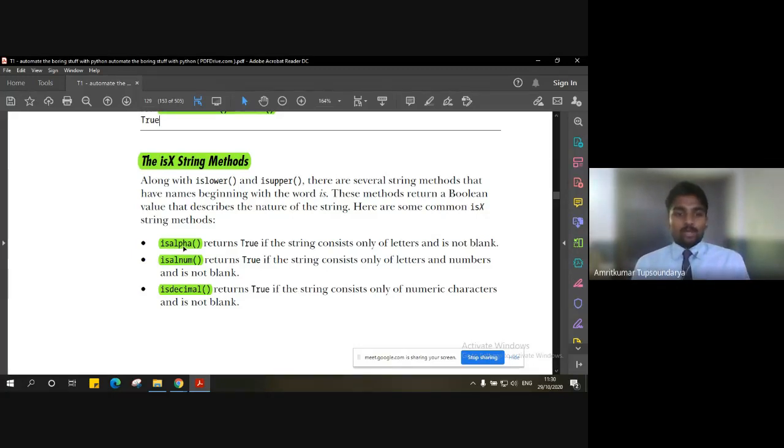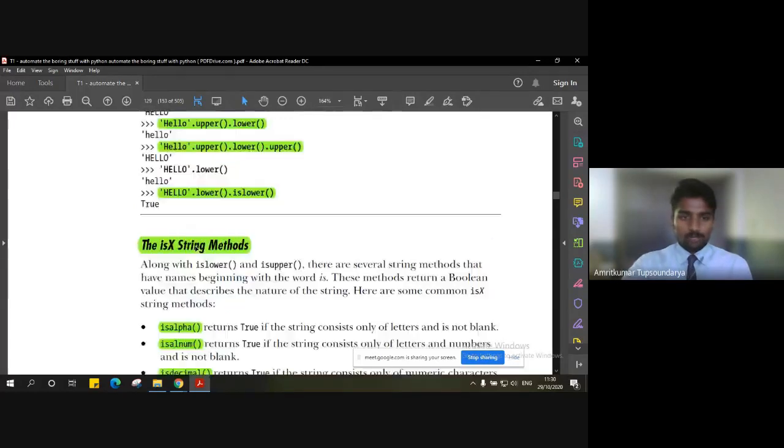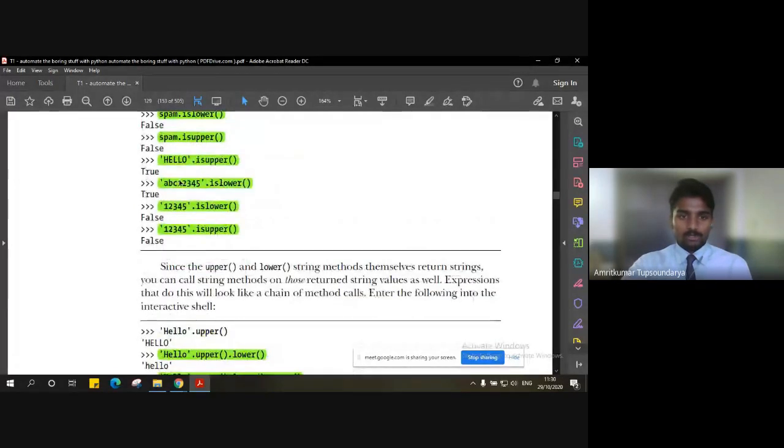And another method is isalnum. Alnum is alphanumerical. So isalnum returns true if our string is a combination of alphabets as well as numbers. So for example, if you can recall this example, it contains the alphabets as well as numbers.